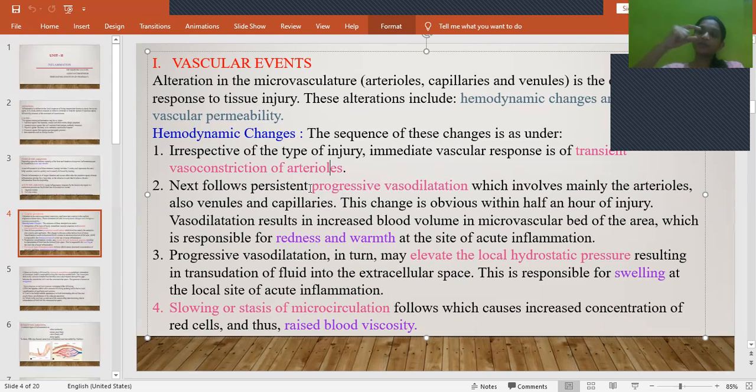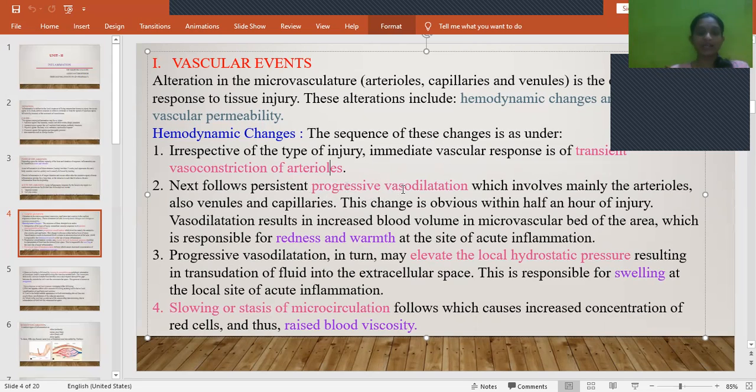Because of this vasodilation, the lumen of the blood vessel will be increased, so the blood volume will be increased in this inflamed blood vessel. In whatever blood vessel is involved in inflammation, there will be an increase in blood volume. Because of this increase in volume in that particular arteriole, redness can be seen in that region. And if you sense it with your hand, you can feel warmth. That is heat sensation at the site of acute inflammation.